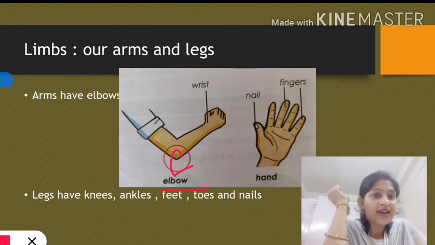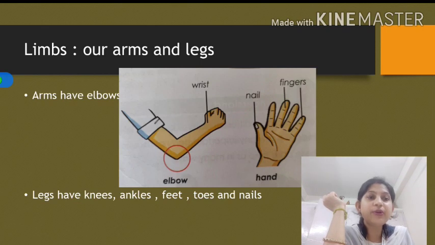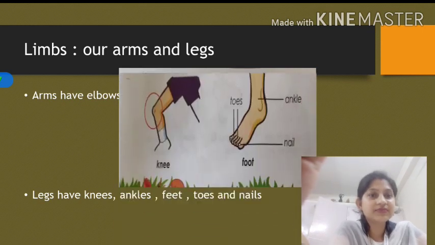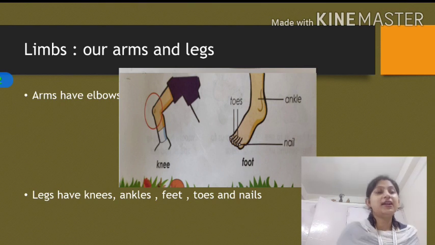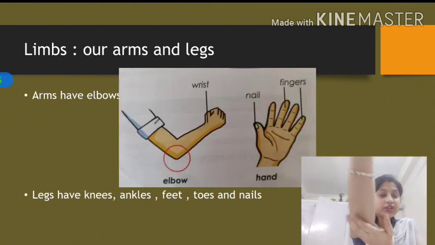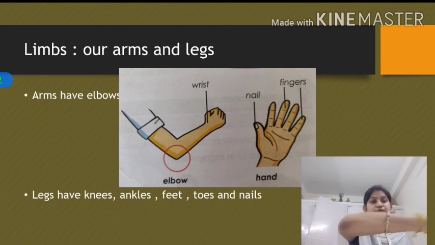Okay, now let's move ahead and learn about legs. What are legs? Yes, legs are those body parts which help us to move. How do you walk? You walk with the help of legs only. So let's see what are the parts of legs. Yes, here comes part of leg. When we were talking about elbow, what is the use of elbow, student? It helps in moving our hand.